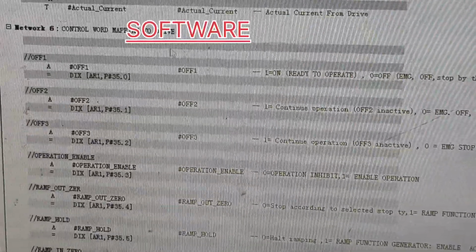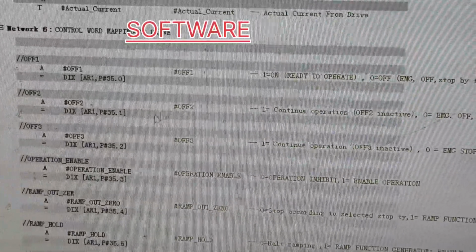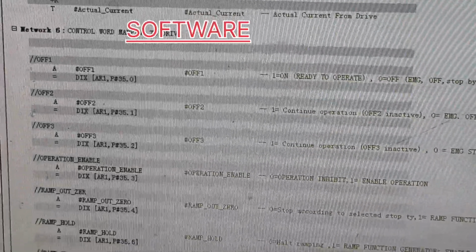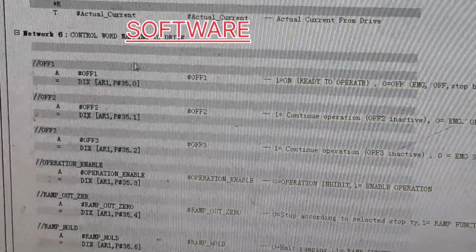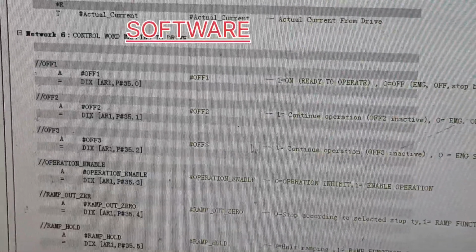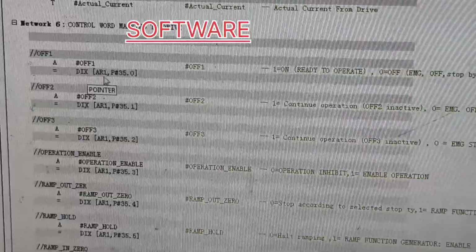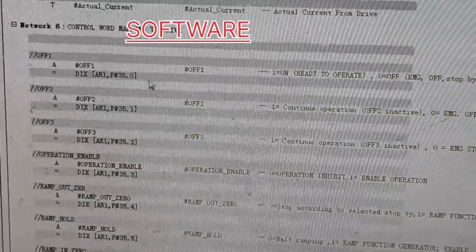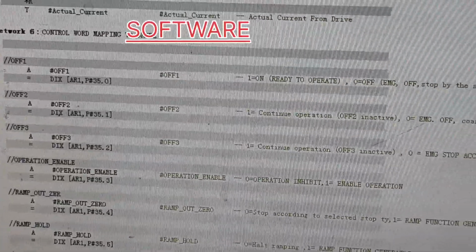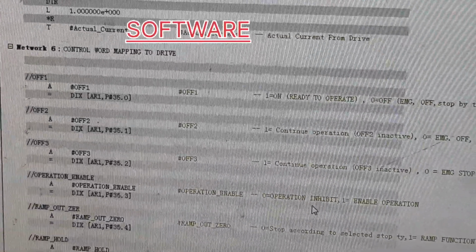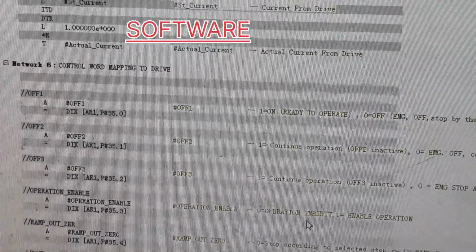This is the control word mapping which goes to the drive. You can see which control words need to map to which signals. So often going to the drive, DI X AR1P as 35.0. I will show you later in the drive control words what signals, what bits will control which thing in the drive.